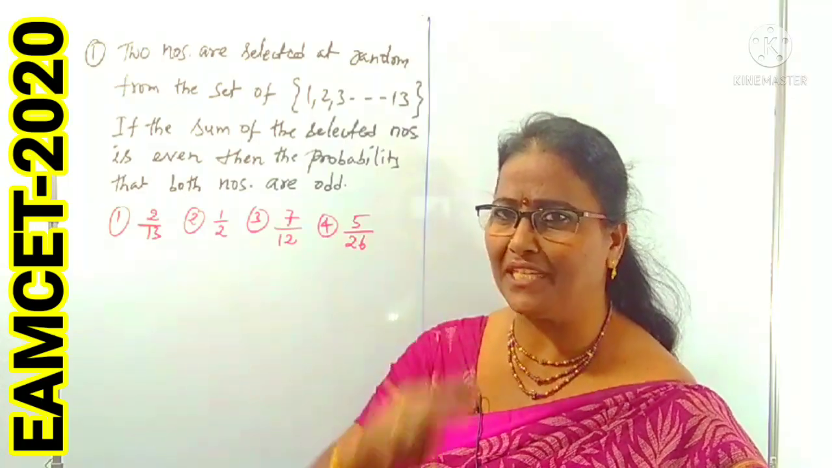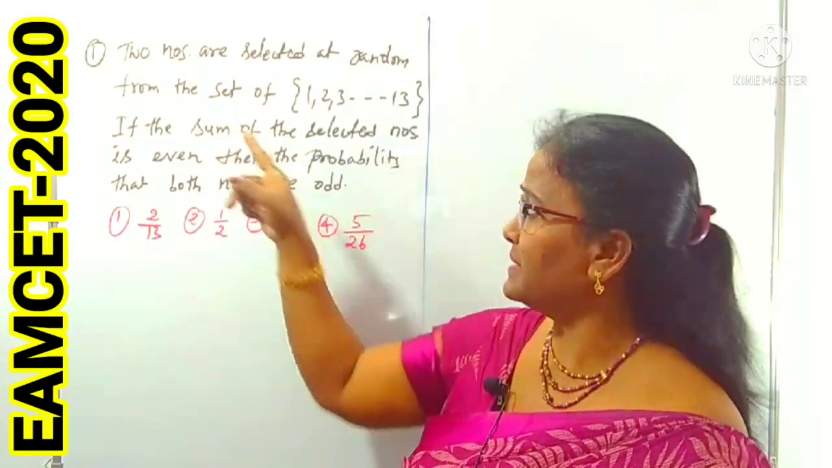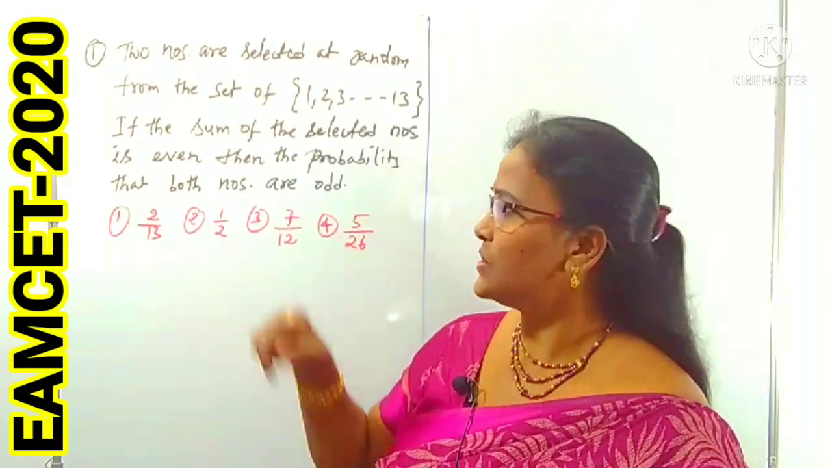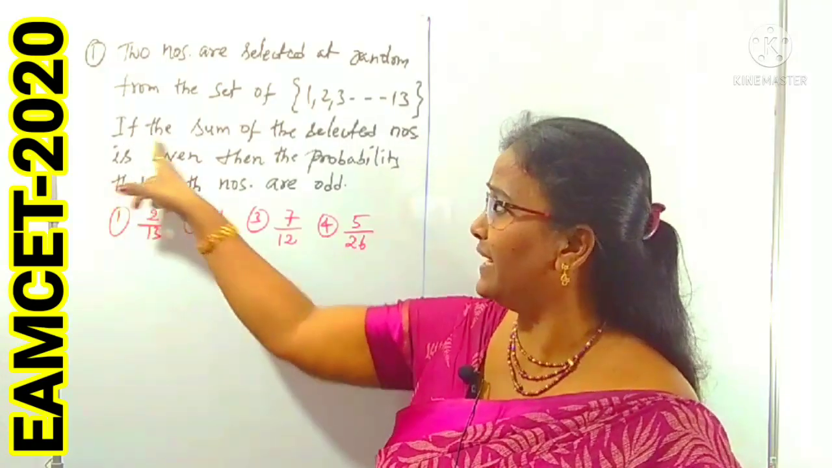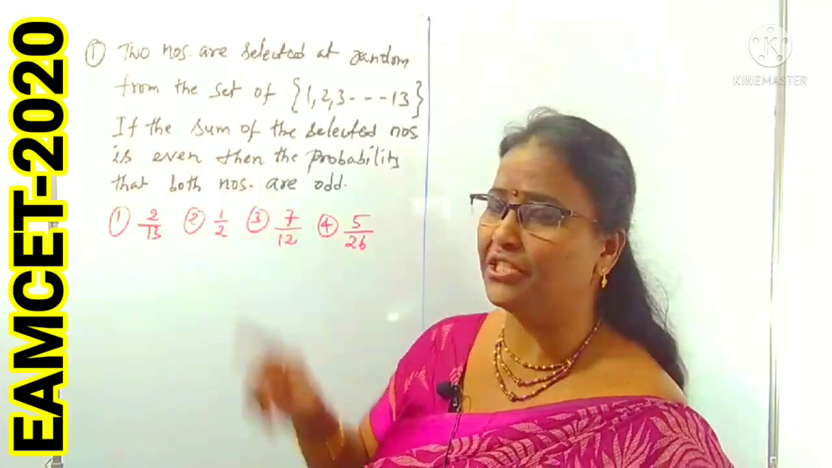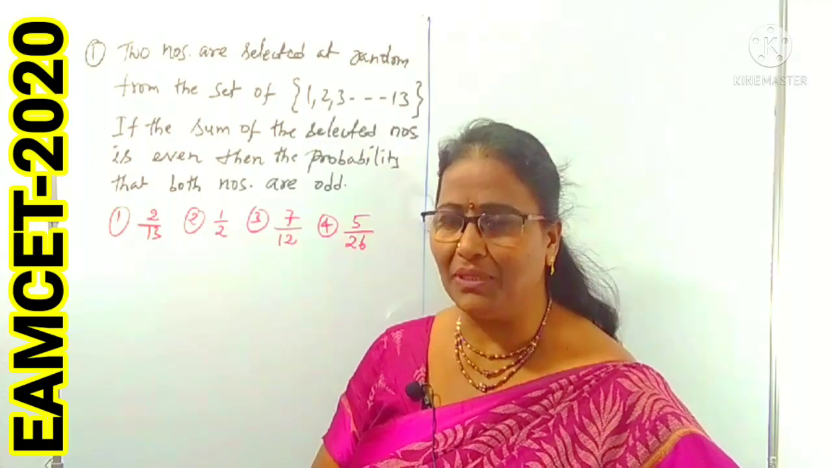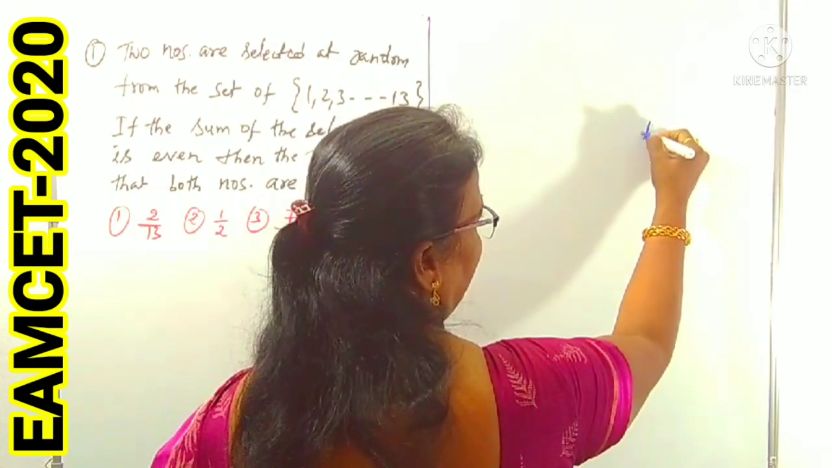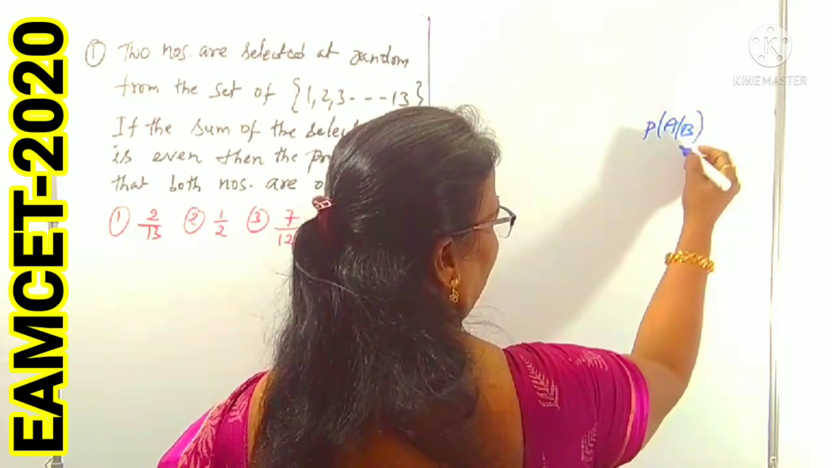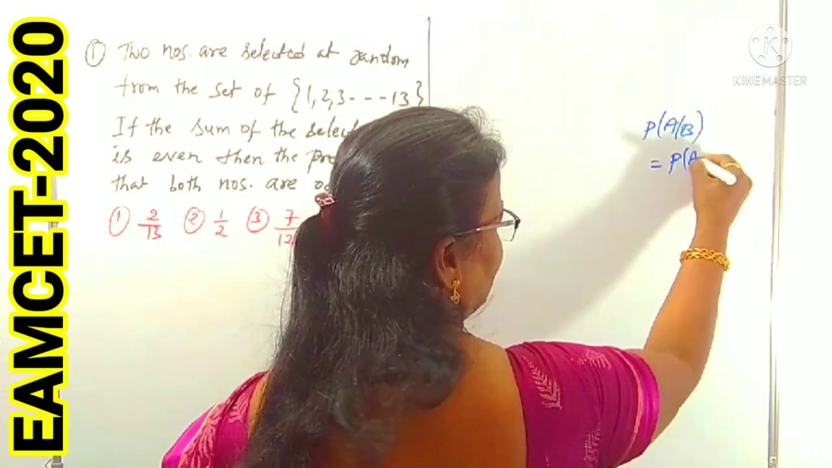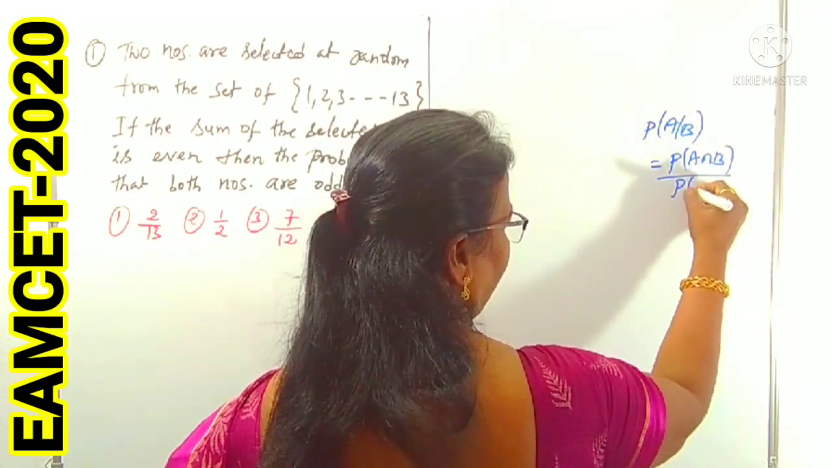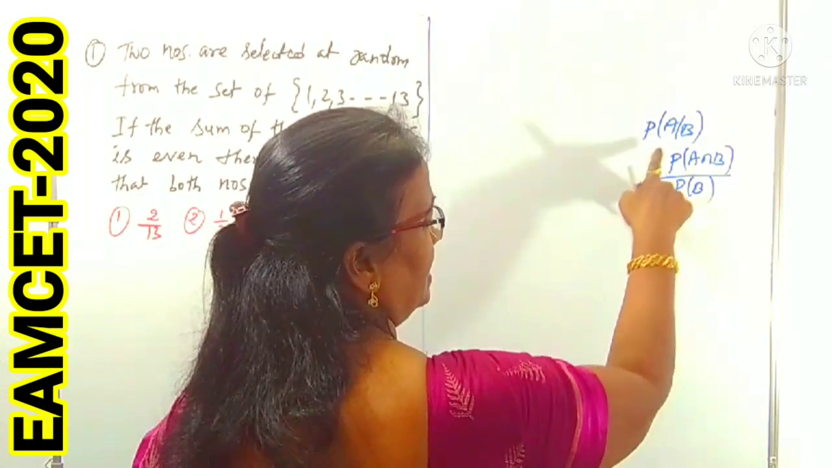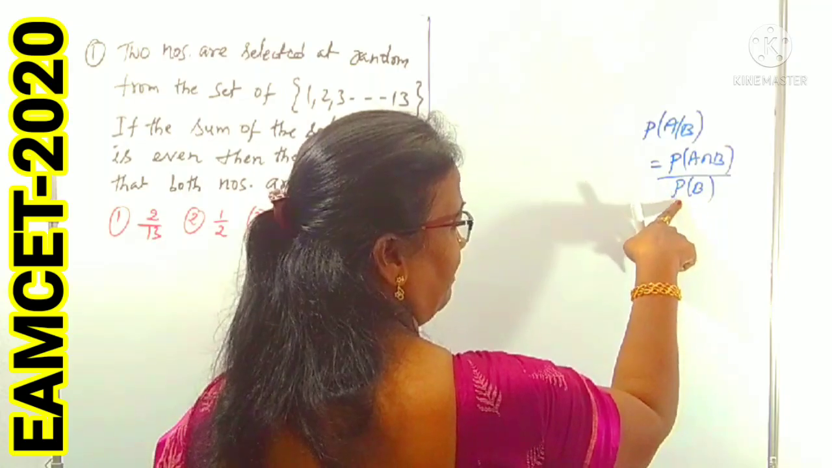In this sentence, there are two statements. One is that the sum of the two selected numbers is even. The second statement is that both are odd numbers. So we can understand that an if-then condition is there, and we can apply conditional probability. What is conditional probability? I have explained it already. If you take P of A by B, this is called conditional probability. The formula is P of A intersection B by P of B. We can also take P of B by A, that is P of A intersection B by P of A.